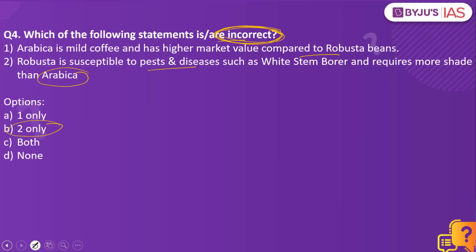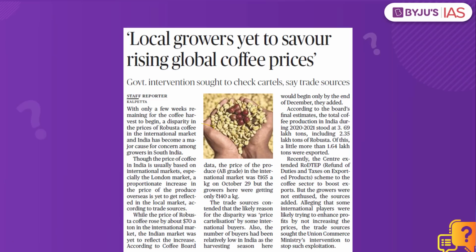Why have we taken this practice question? Because this article here makes a mention of Robusta coffee. When it comes to coffee, it is traditionally grown in the Western Ghats region, primarily in the states of Karnataka, Kerala and also Tamil Nadu. These are the traditional places where coffee is grown. However, it is also being expanded to other regions as well.